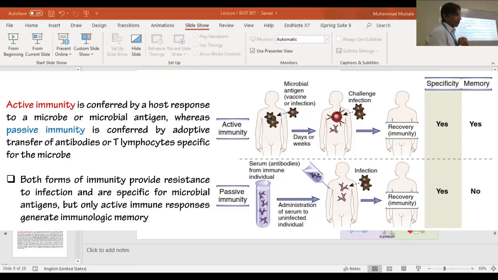Now, what if we inject the antibodies of a pathogen? If some person is fighting against a virus or bacteria, and their innate immune system failed to respond against the virus, and their adaptive immune system also failed to respond, they failed to sense the problem, or failed to communicate, or failed to create an appropriate response or weapon. That person will get sick. They have no answer against the problem, like against SARS-CoV-2, and the person develops the disease we call COVID-19.